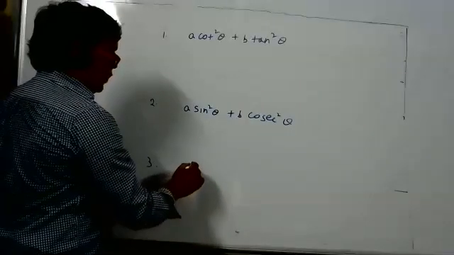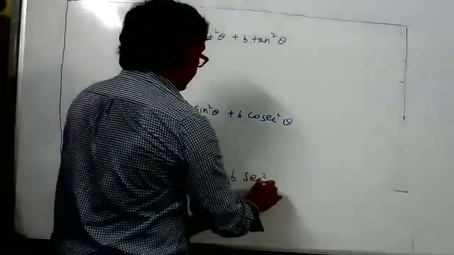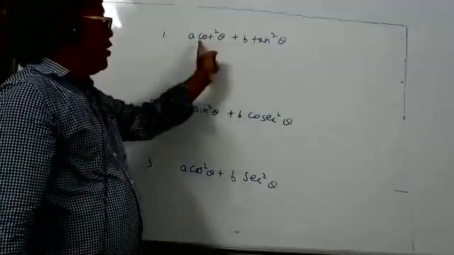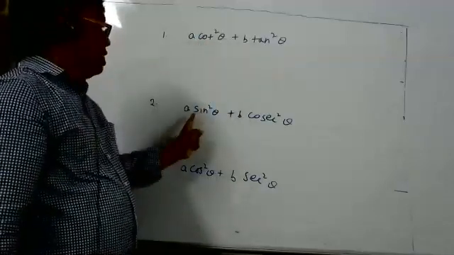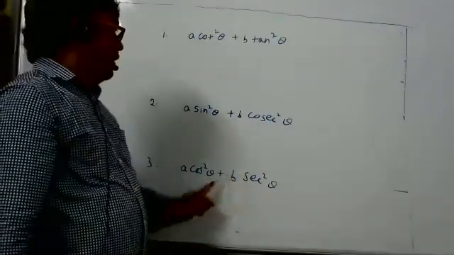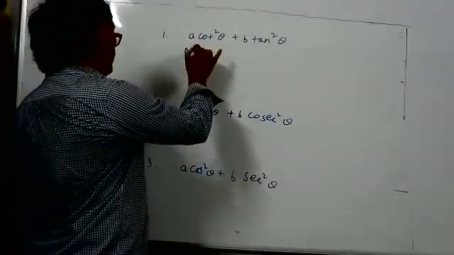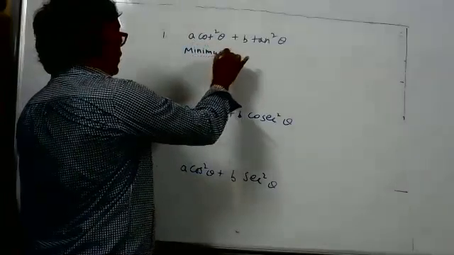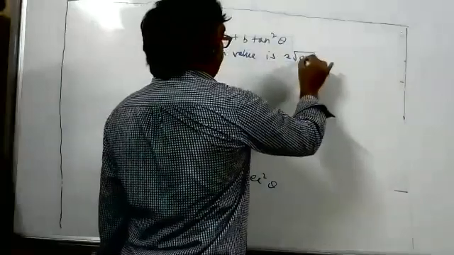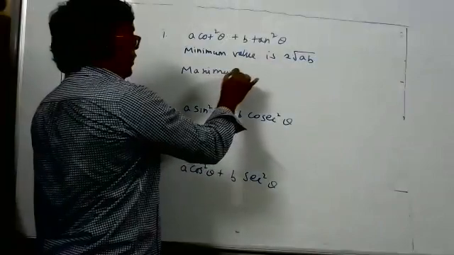A cos square theta plus B secant square theta. Here, cot and tan are reciprocals of each other. Sin and cosecant are also reciprocals of each other. Cos and secant are also reciprocals of each other. So in all these cases, the minimum value is 2 square root AB. Maximum, you know, is infinity.